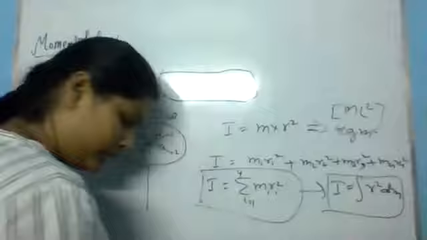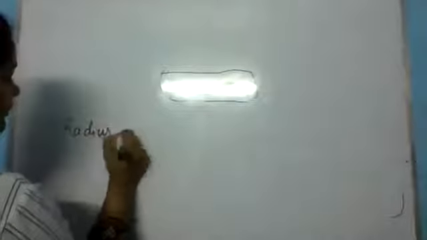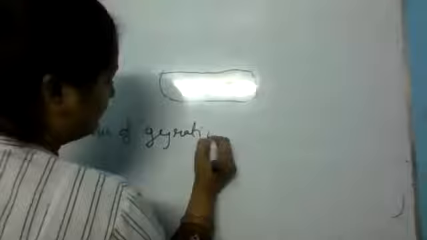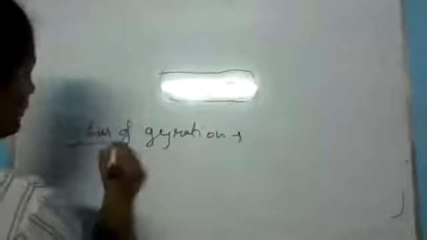Right. Now there is one more important term, which is called radius of gyration. Let's see what this is.